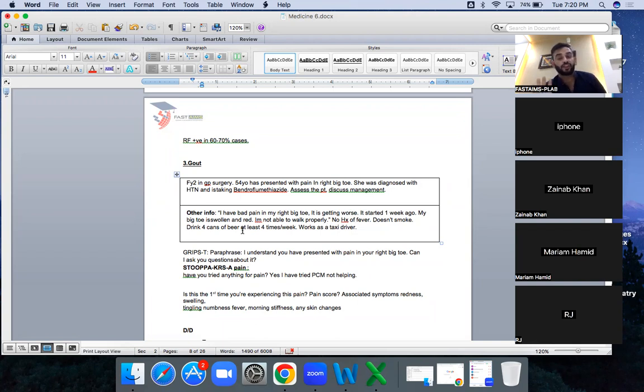Which are they? Two risk factors are here. Any of you, two risk factors here for gout in this scenario. Which are they? Anybody? Because you need to ask about these two risk factors. And while telling the diagnosis, you will be telling these two risk factors to the patient.